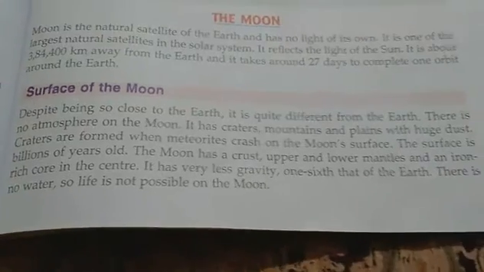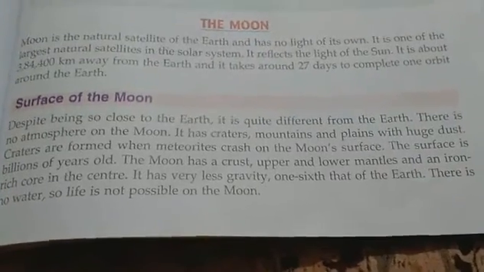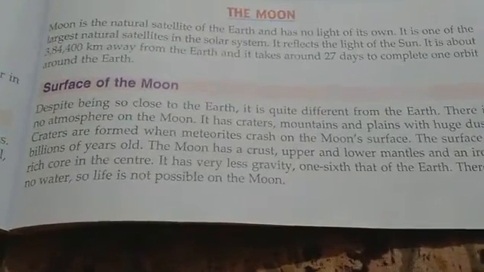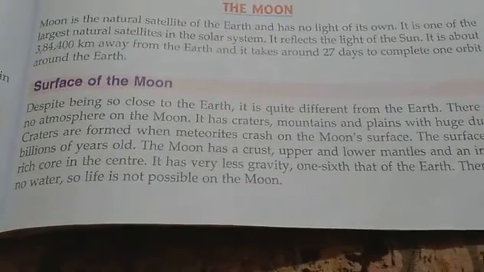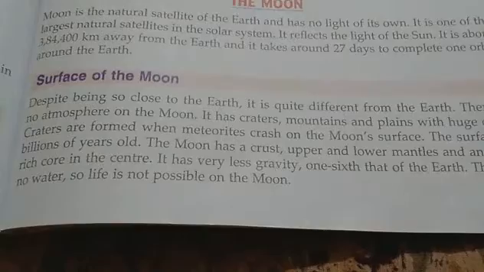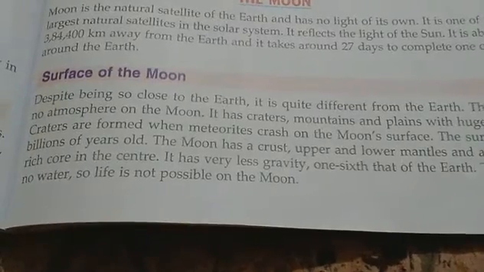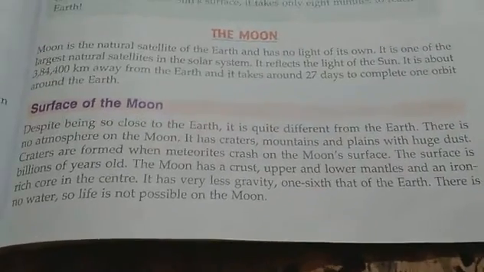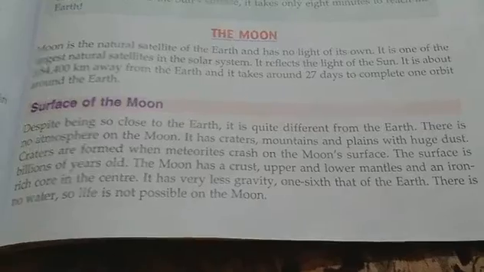You know, craters are formed when meteorites crash on the moon's surface. As there is no atmosphere, the meteorites crash on the moon's surface and create these craters. But in case of Earth, as the atmosphere protects our Earth, there are no such big craters or big holes. The moon's surface is billions of years old.